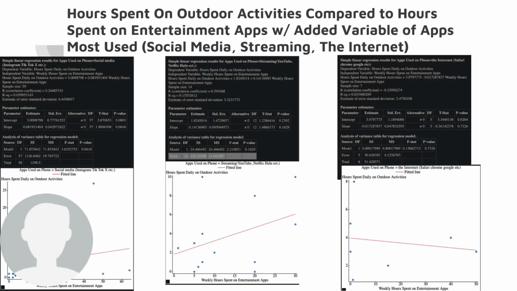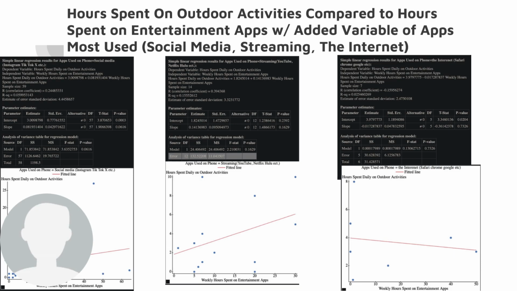Now, this was when I grouped that previous data by the apps most used. I only had 3 choices here because the other categorical data options did not have a large enough sample size to provide any sort of regression line. But we have social media on the left, streaming in the middle, and the internet on the right, so internet browsers.